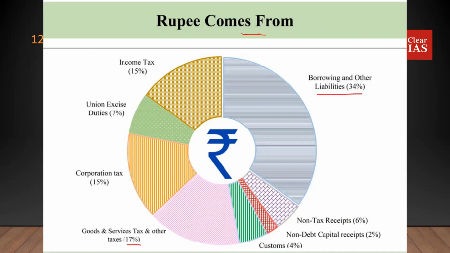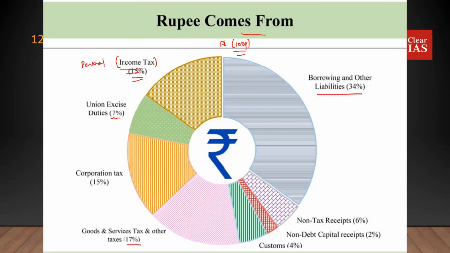So, where does money come from? Let's assume the government gets 1 rupee, which means 100 paise. Of the 100 paise, 15 paise or 15% of the government's total receipts are coming from personal income tax.